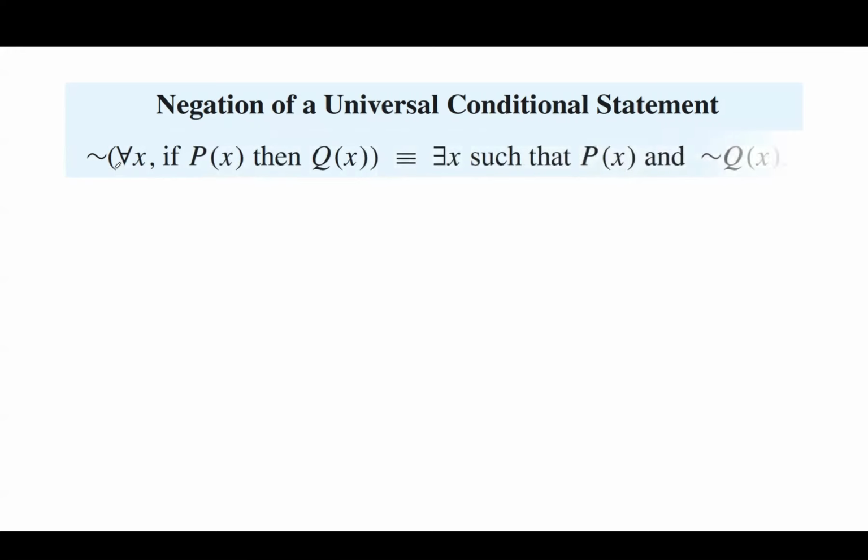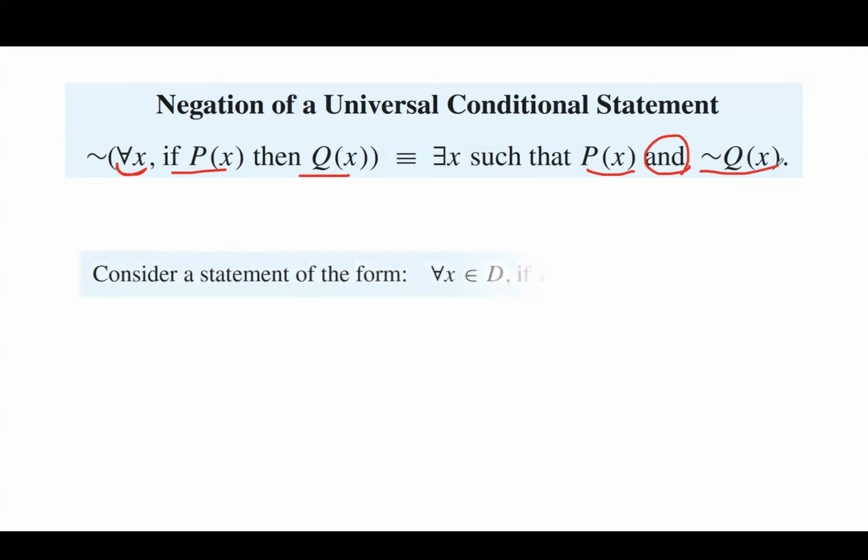So I expect you to ask, what if we have a universal conditional statement? What is the negation of a universal conditional statement? When it comes to the negation of a universal conditional statement, remember that you have a universal quantifier. If Px, then Qx. It can be written as there exists an X such that Px and not Qx.